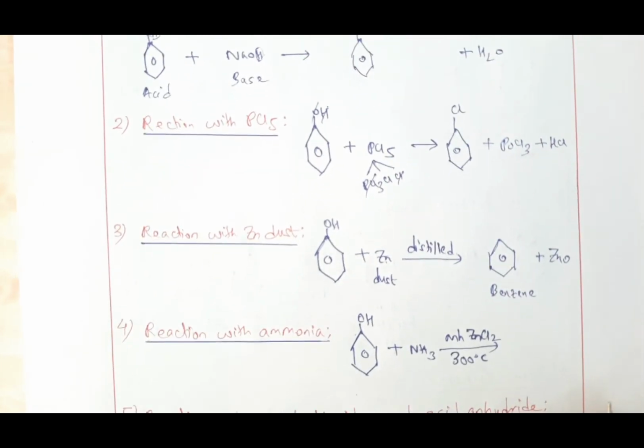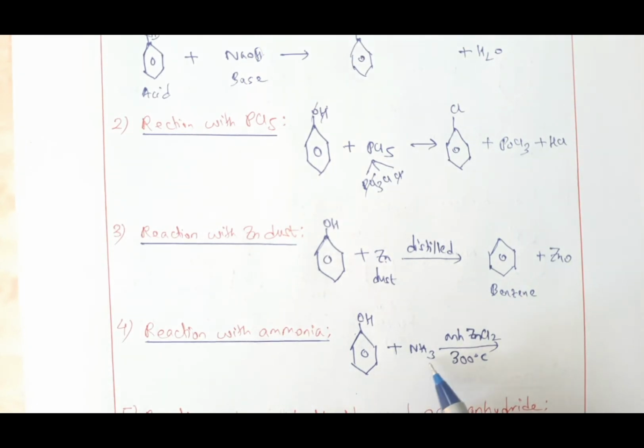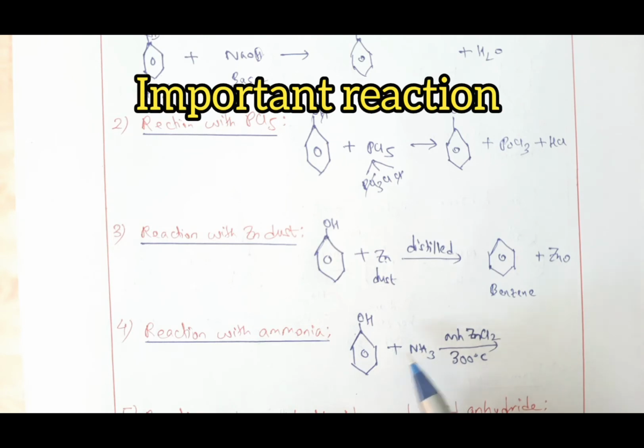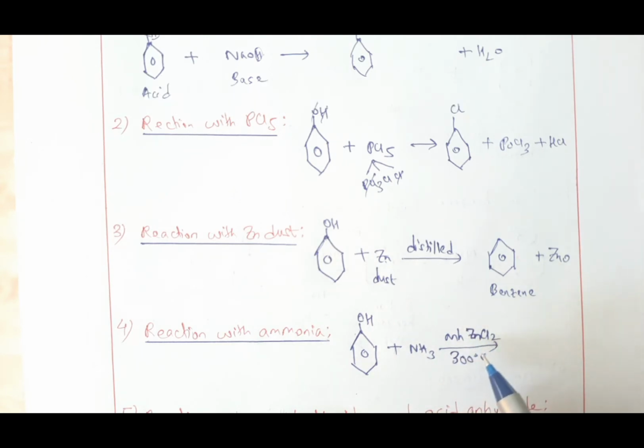Now we go to number 4, side chain reaction of phenol. Here I am reacting phenol with ammonia using a catalyst like anhydrous zinc chloride and heating at 300 degrees Celsius. You see what happens: the OH from phenol goes with one of the H from ammonia and forms water, which is eliminated.